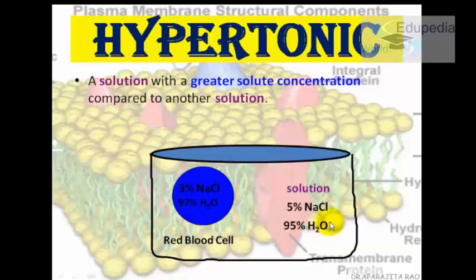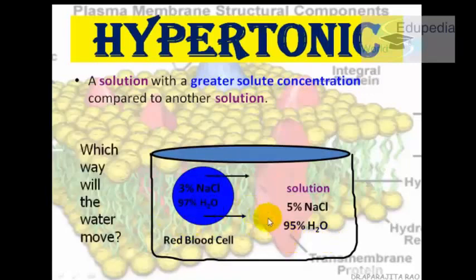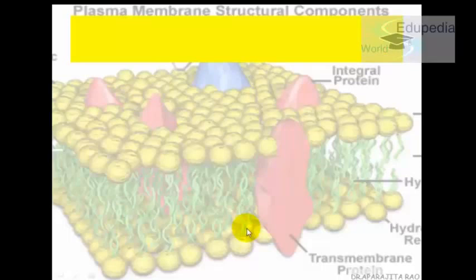So what will be the direction? Because this is hyper, the water will go from more to less. So definitely this will be the movement. Why? Because it is trying to neutralize it. If we give more water to the outer side, it will get diluted.